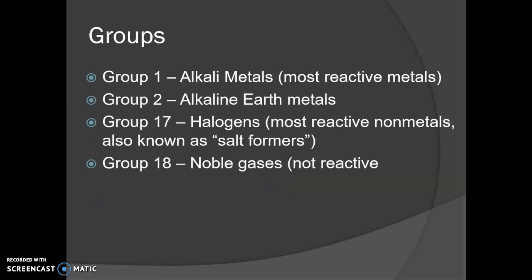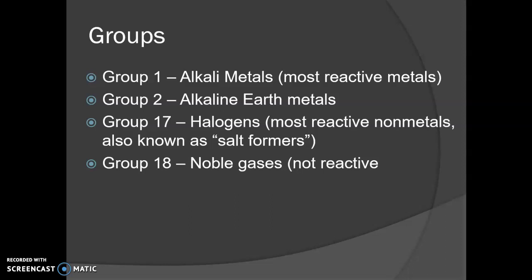These are some family names that you should probably be familiar with. Group 1 is all the way on the left. Those are called the alkali metals, and like I said, they're extremely reactive because they just have that one valence electron to lose. The group right next to them are called the alkaline earth metals. It's confusing because they both kind of have alkali in them, so I just remember that alkaline earth is 2 words and it's in group 2. Also, alkaline is a bigger word than alkali, and group 2 is a bigger number than group 1.